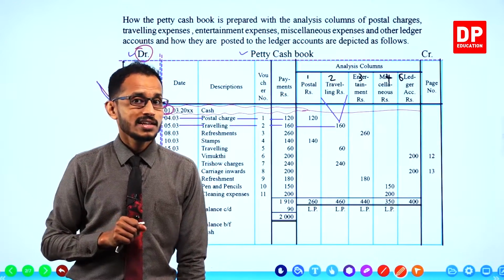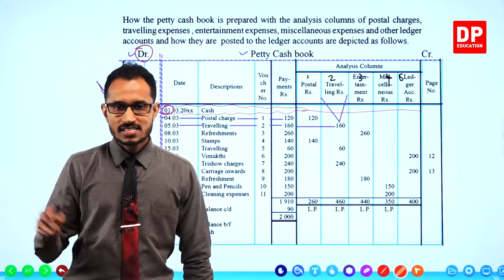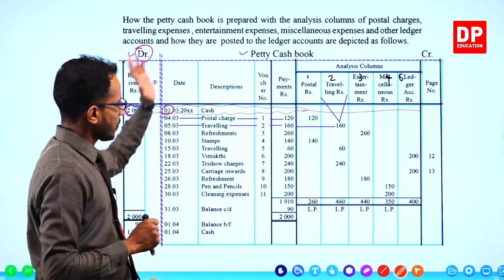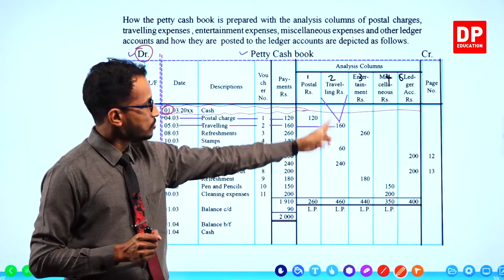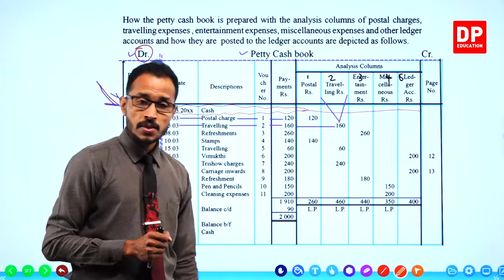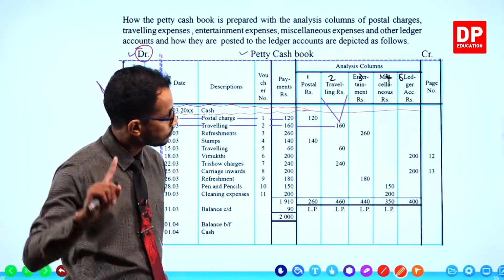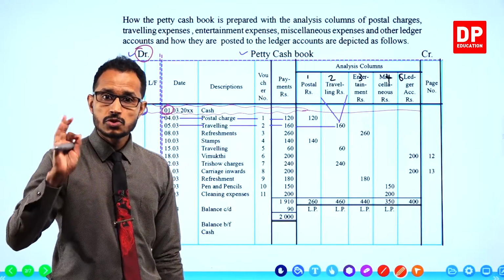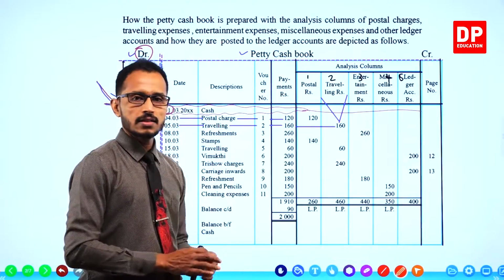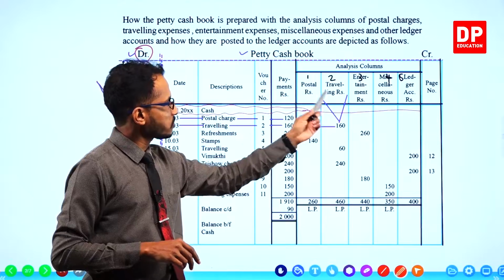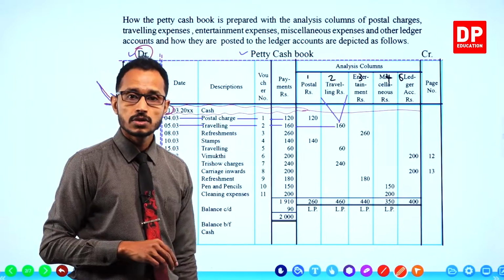You can't draw any other analysis columns other than the given ones. Example, if the question says prepare the petty cash book with analysis columns for postal expenses, traveling expenses, entertainment expenses and miscellaneous, you can't draw another analysis column called cleaning expenses. No, you must draw only the given analysis columns. Just like here, there are 5 analysis columns: postal, traveling, entertainment, miscellaneous, and ledger account column.